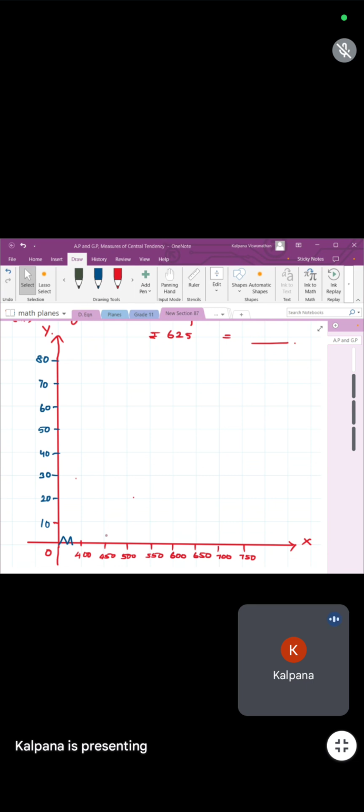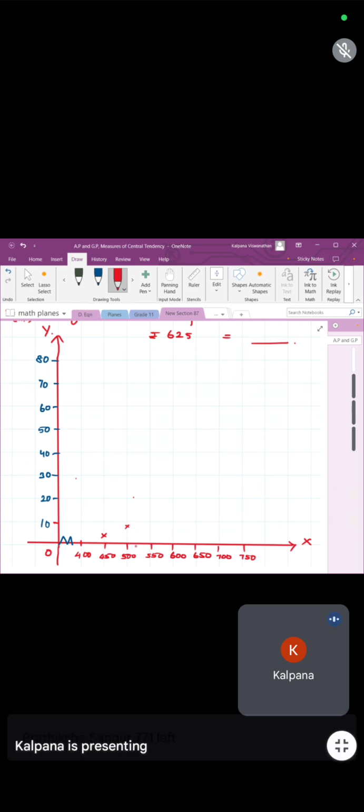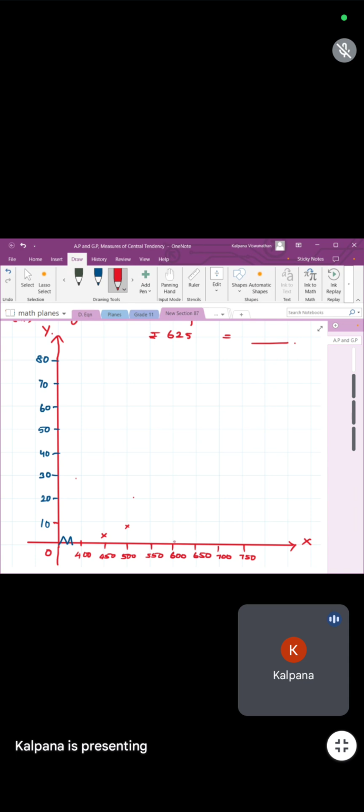Then now coming to the values, it is 2 and 450. So cumulative frequency 450 and 2. 2 is here. Okay, put a cross mark there. Then 508. So 508 is here somewhere approximately. 550 is 20. So 550 and 20. 638.